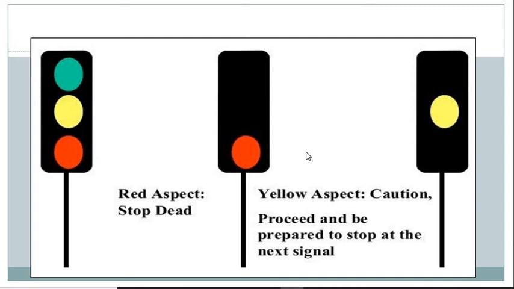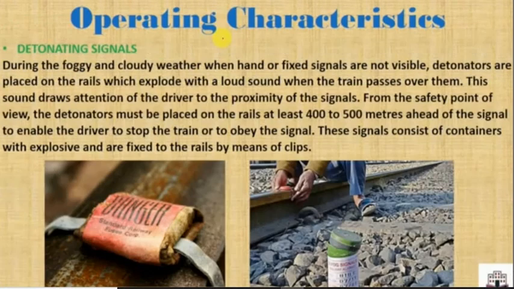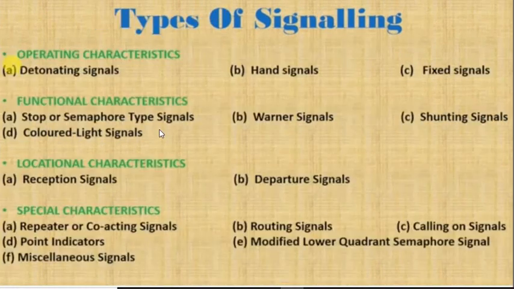Okay, so I hope you have understood these two basic classifications of railway signals. The first one we studied was the operational characteristics, in which we saw three signals: detonating signal, hand signal, and fixed signal. The next one was the functional characteristics, in which we saw semaphore signal, warner signal, shunting signal, and color signal. These four we saw in functional signals. I'll show this again to you. See this classification. We have seen these two characteristics, operating and functional.